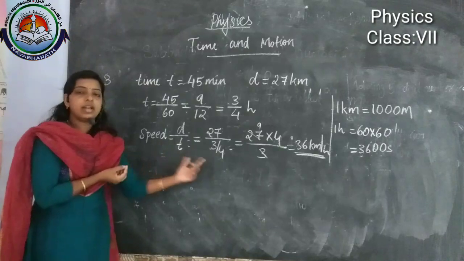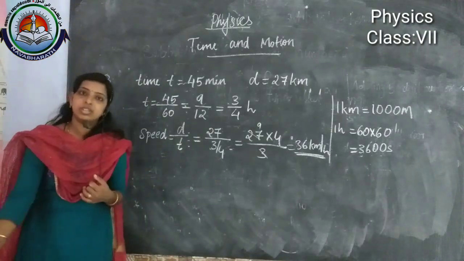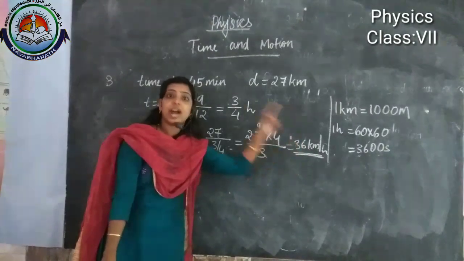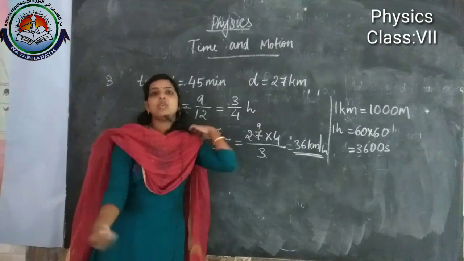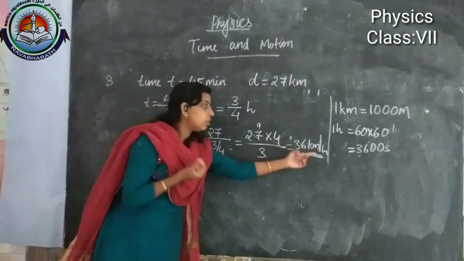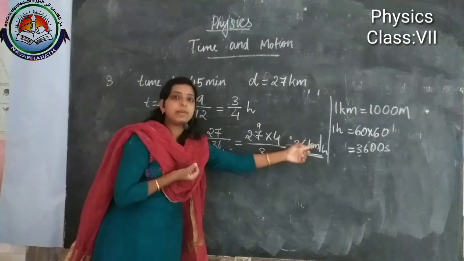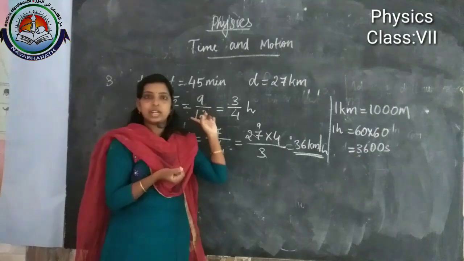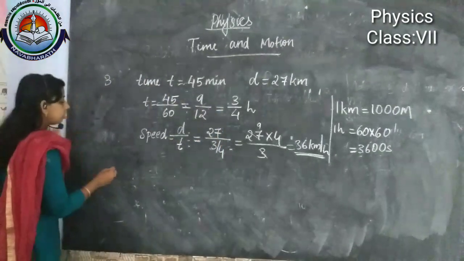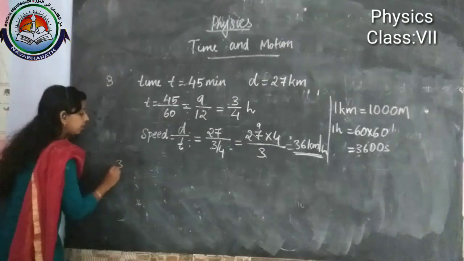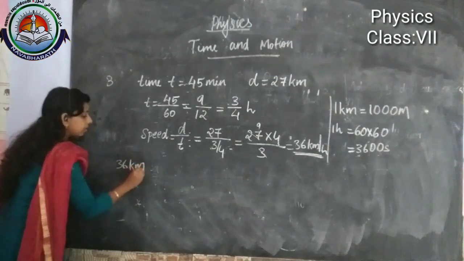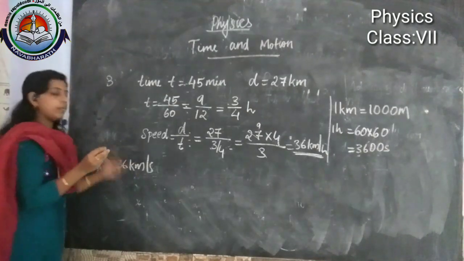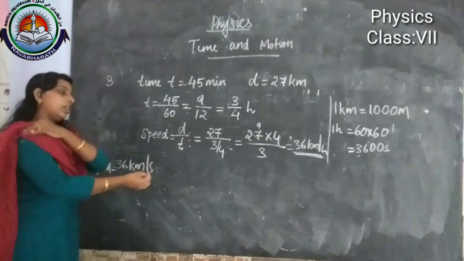Now we have found the answer in kilometer per hour. But one more thing is there in the question. We have to find the answer in kilometer per hour and meter per second. How can we convert this? Now we can use this answer, kilometer per hour. From this answer we can convert it into meter per second. That we already solved in our first case, right? So the speed is equal to 36 kilometer per hour. This we need to convert into meter per second.